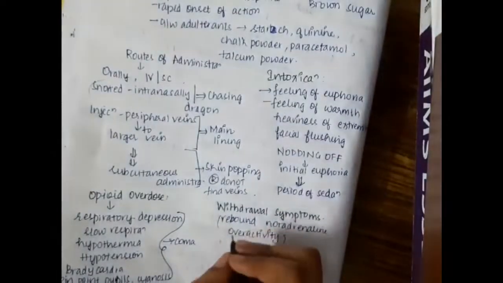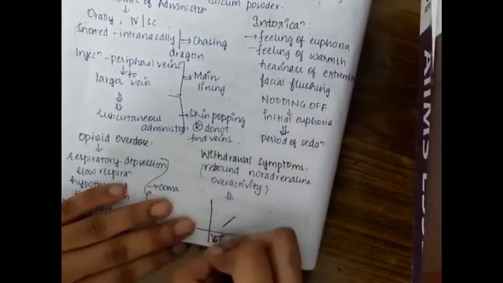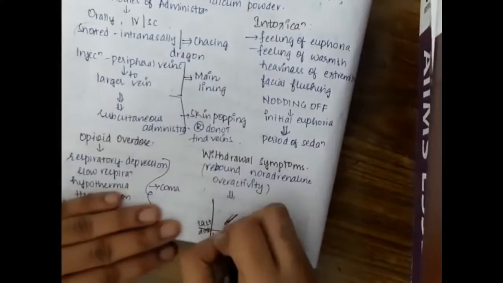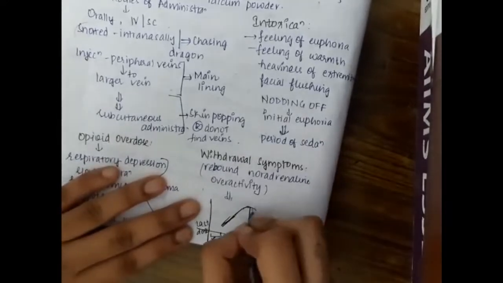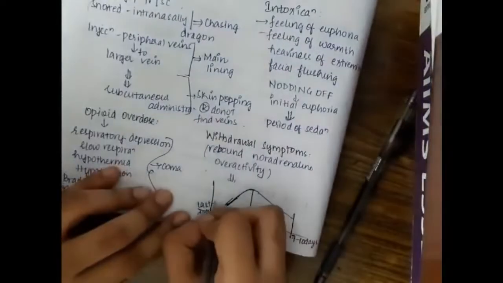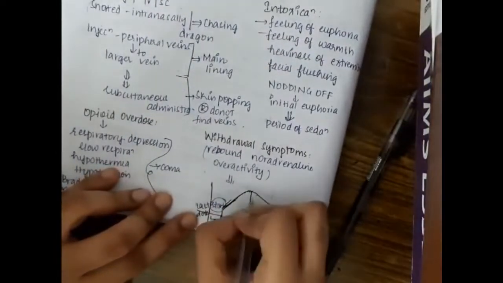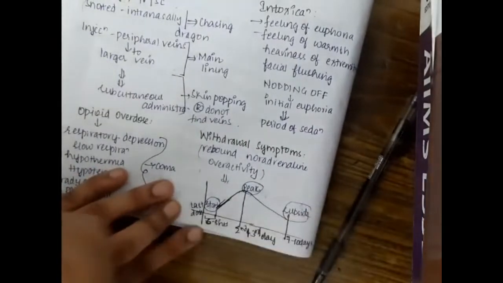Before that we will draw a graph. The timeline from last dose is plotted on the x-axis, and the symptoms are plotted on the y-axis. You will see that the symptoms will start in 6 to 8 hours, peak in 2 to 3 days, and subside in 7 to 10 days.